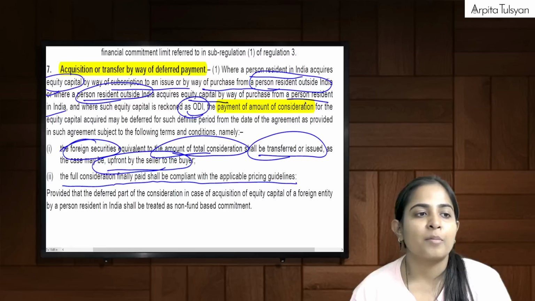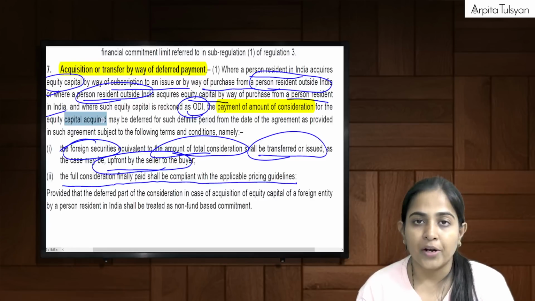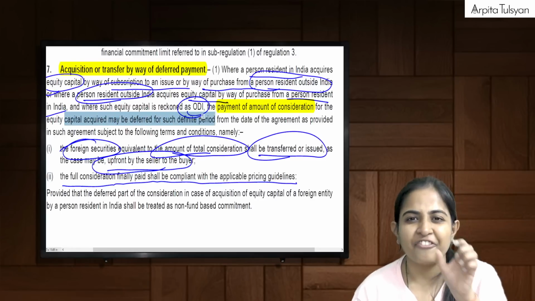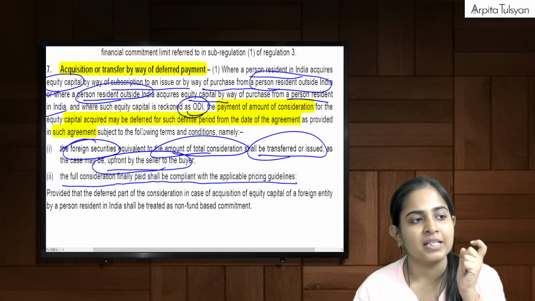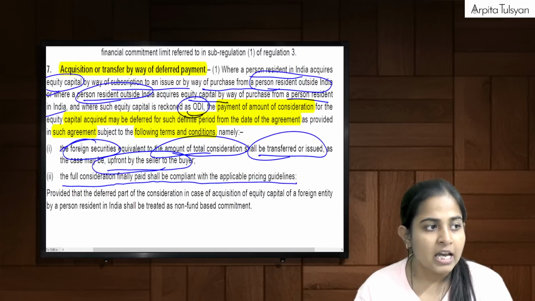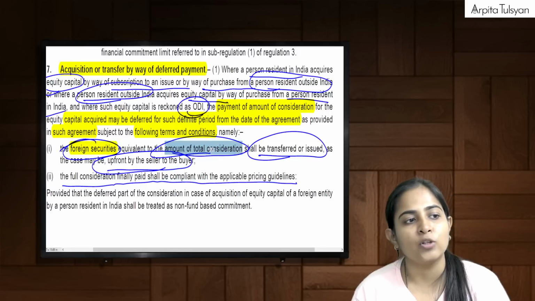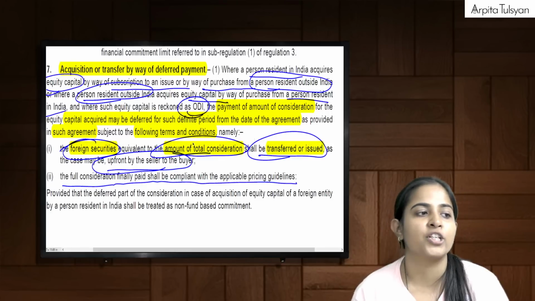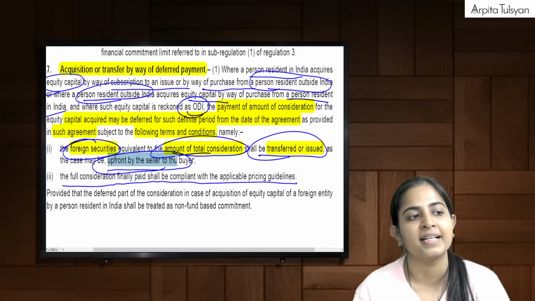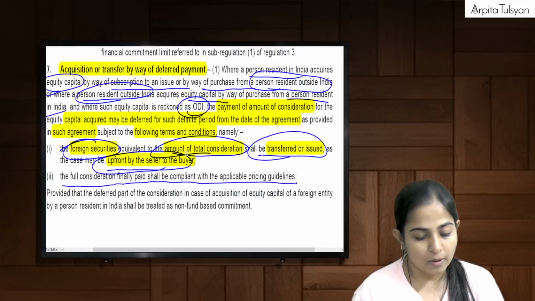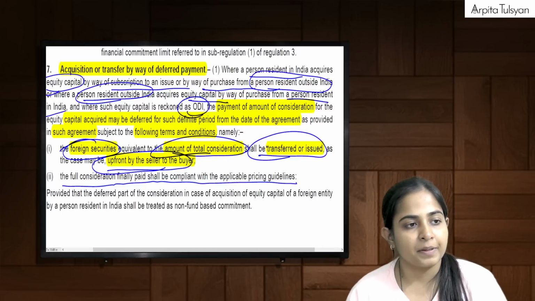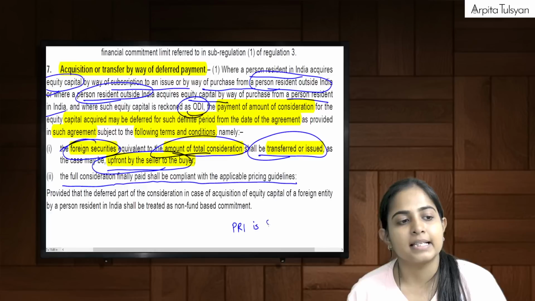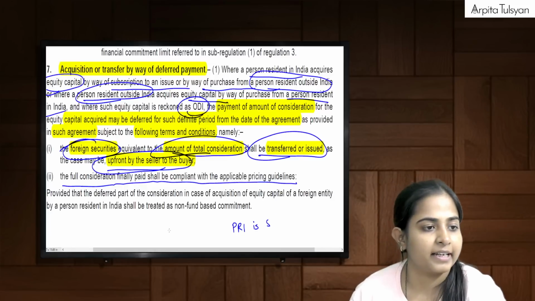So the payment of amount of consideration for the equity capital acquired may be deferred for such definite period from the date of agreement as provided in such agreement, subject to the following terms and conditions, that is, the foreign securities equivalent to the amount of consideration shall be transferred or issued, as the case may be, upfront by the seller to the buyer. Means what? Say for example, if a PRI is selling, I'll write it there, one second.